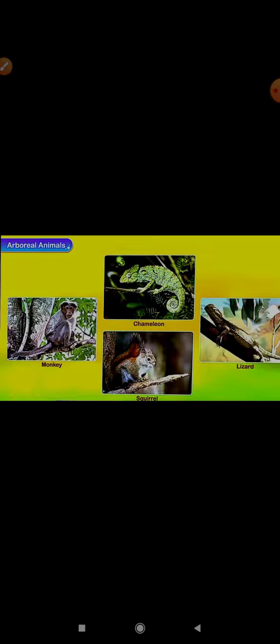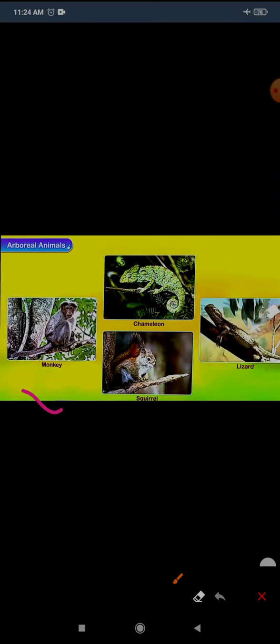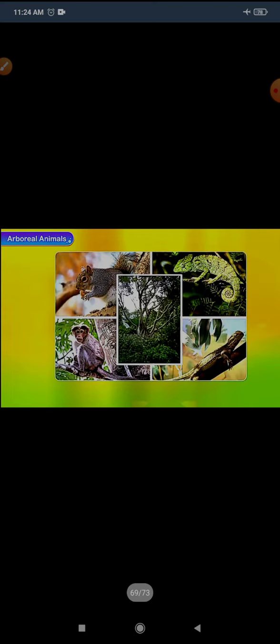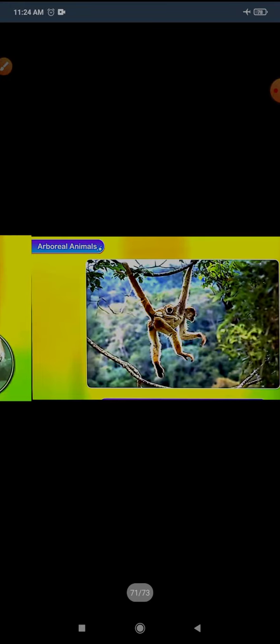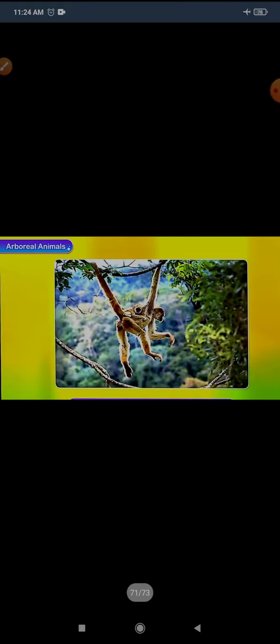Like here you can see monkey, chameleon, lizard, squirrel. So these are all examples of arboreal animals. What is their habitat? The trees are their habitat, because they live over there. What is their adaptation? These animals have strong claws. With the help of these, they can hold the trees and cling to the branches. And monkeys have long strong tails with which they grasp the branches of trees and swing from them.